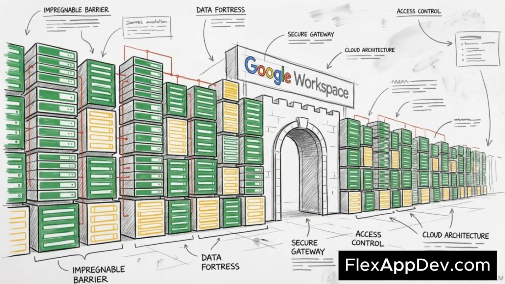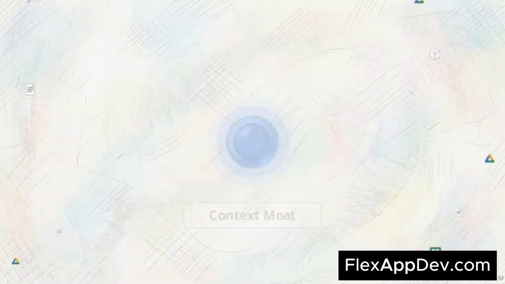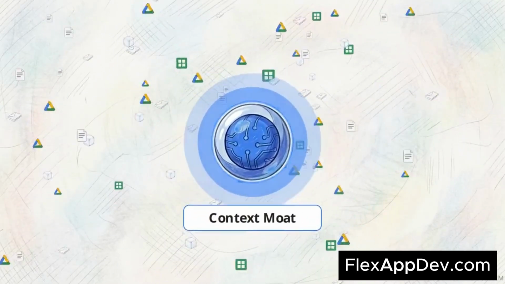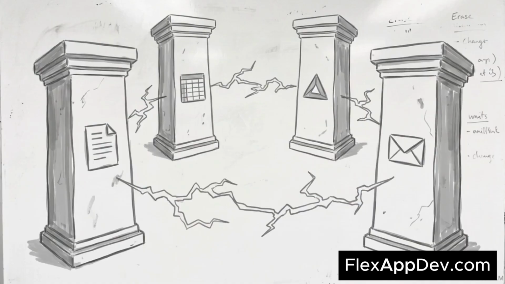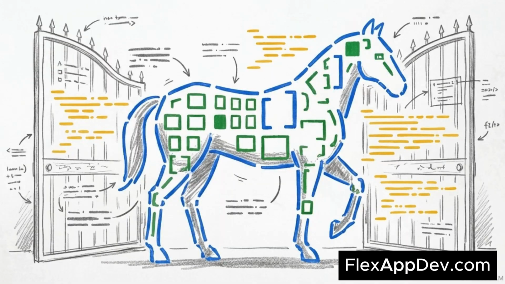This brings us to Google's overarching strategy. Their strategic advantage over competitors like OpenAI resides in an insurmountable repository of user data that complements their foundation models. This is their context moat. It consists of billions of specific data points housed entirely within the Google Workspace ecosystem, across Docs, Sheets, Drive, and Gmail. The true nature of the CLI is a strategic Trojan horse.